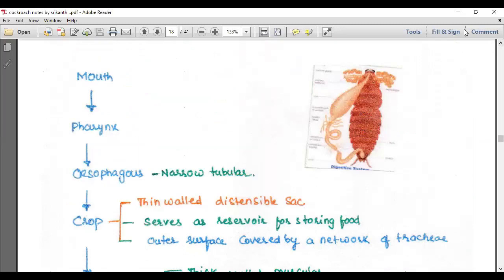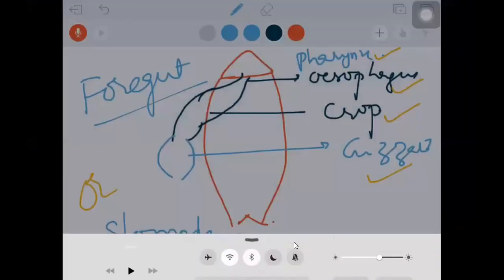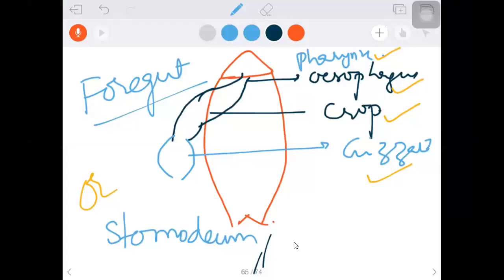Let's go back and see more about the foregut. Here, foregut, midgut, hindgut. In that, we are seeing the portions of the foregut: the pharynx, esophagus, crop, and gizzard. Nothing more to say about the pharynx here. This is the esophagus, a long, narrow tube.